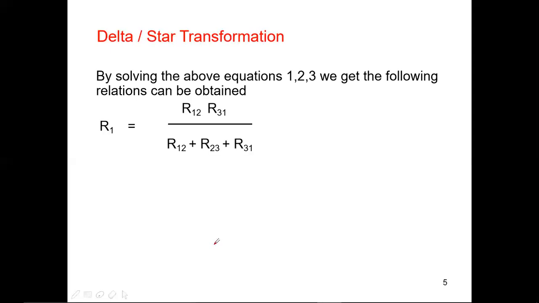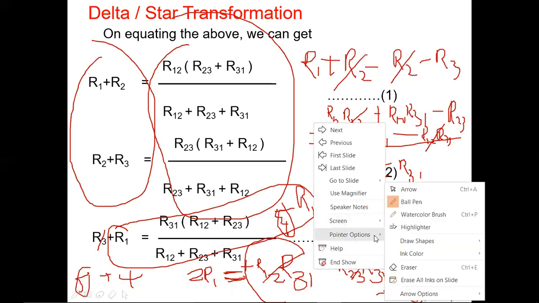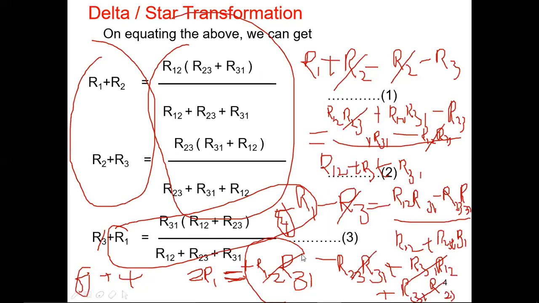Here, R12 R31 and R12 R31 become 2 R12 R31. These are both positive, right? How is it going to be cancelled? Both are positive, but here both are negative, and these are going to be cancelled. Sorry for this. Please remove this. Let me remove this with the eraser.